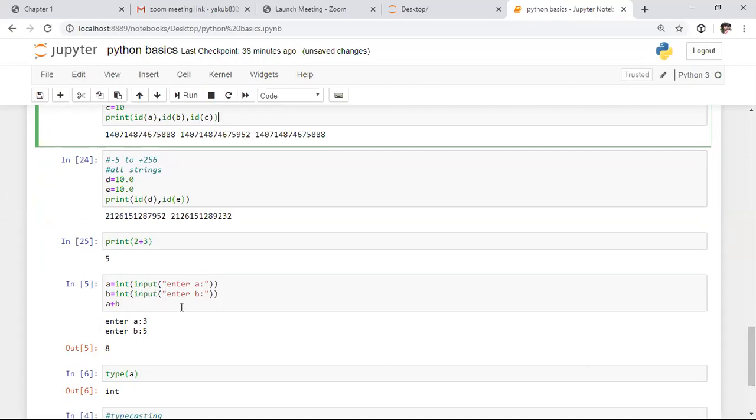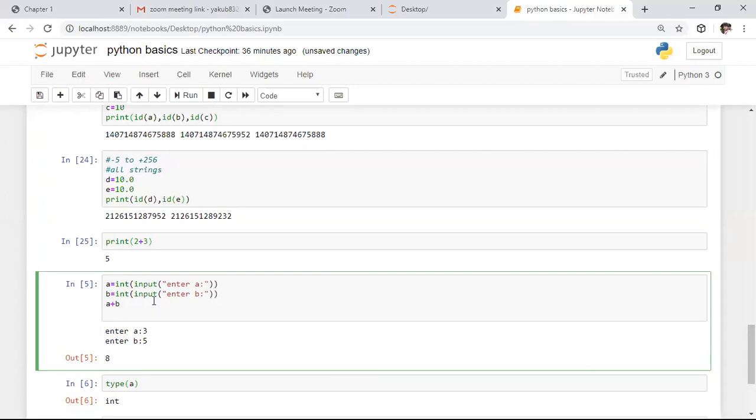If you want to take a string as input in Python 2.7, we need to use the raw_input function.